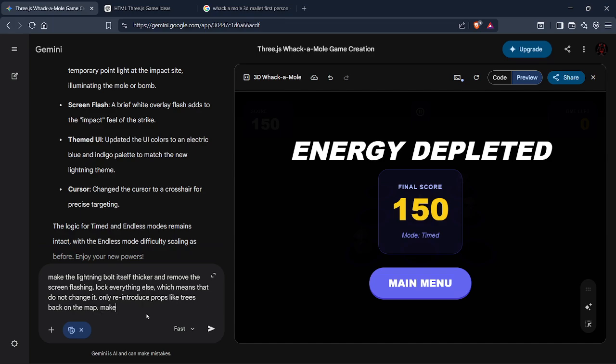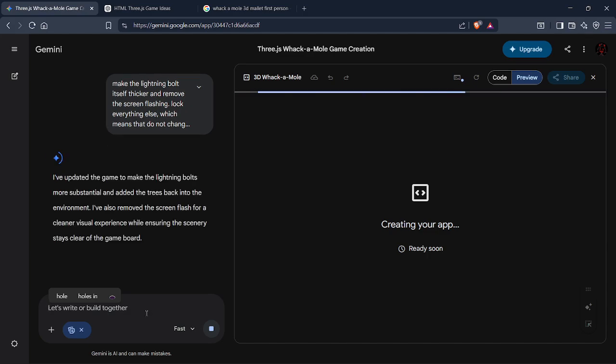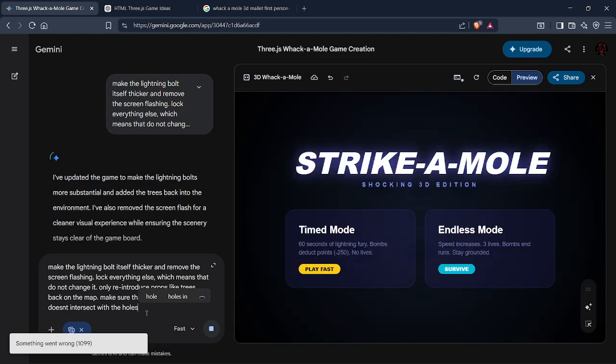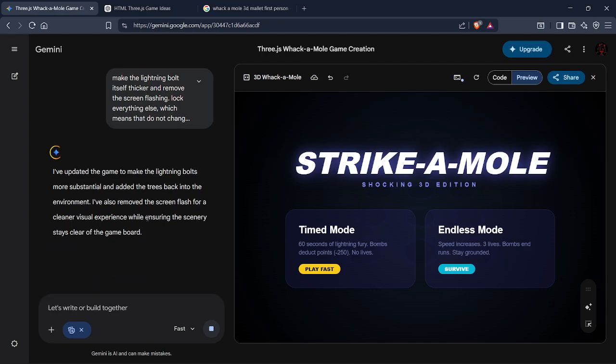Make sure that prop spawning doesn't intersect with the holes. Okay, so this is the final prompt. I think this should complete the game. Okay, come on, seriously. Let's just copy this so that we don't lose it and clear this box for now.